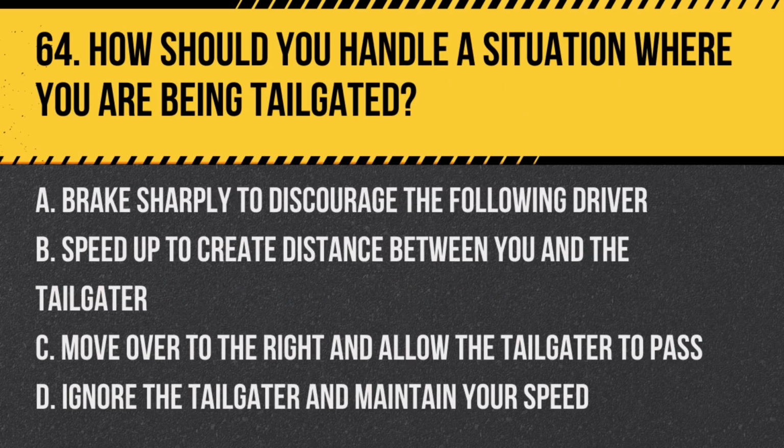Question 64. How should you handle a situation where you are being tailgated? A. Brake sharply to discourage the following driver. B. Speed up to create distance between you and the tailgater. C. Move over to the right and allow the tailgater to pass. D. Ignore the tailgater and maintain your speed.